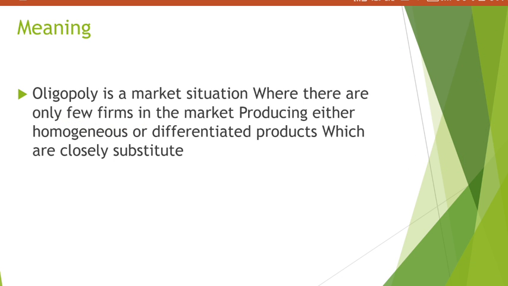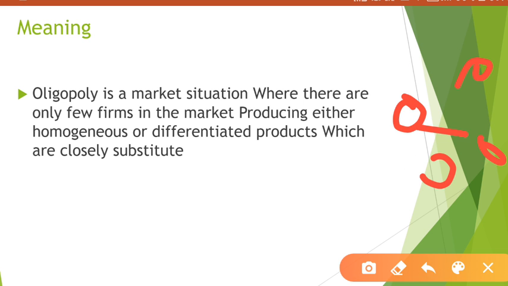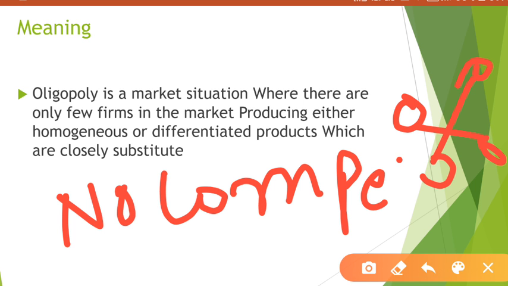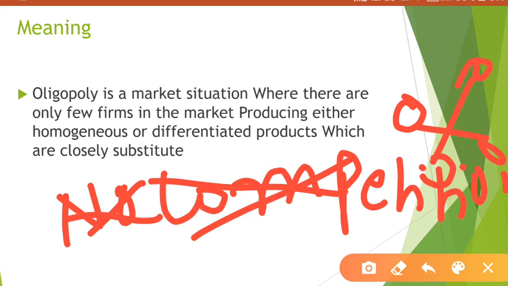But yes, they behave in a group, but sometimes they have competition among themselves also. There are two types of oligopoly. There are certain oligopolies where there is no competition, and there is another type of oligopoly where there is competition.